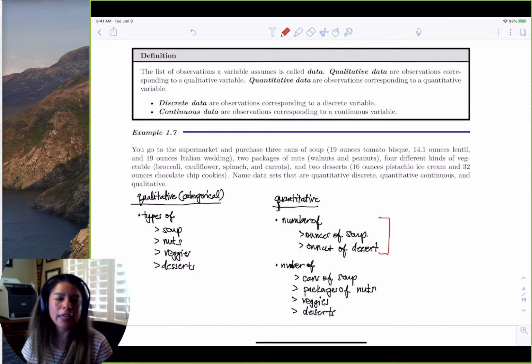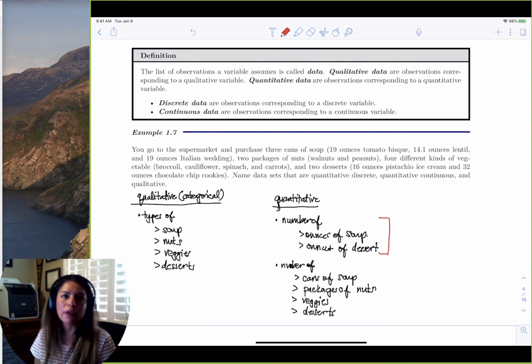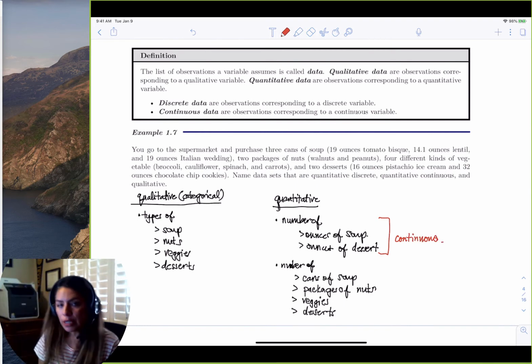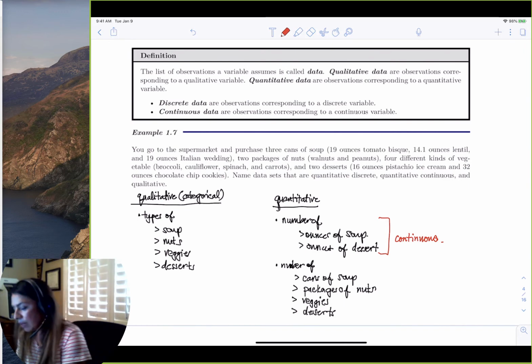Could I eat an average number of ounces of ice cream? Yes. So these would be continuous. And it's continuous because could I have maybe 14.1 ounces of soup and then another one have 19.